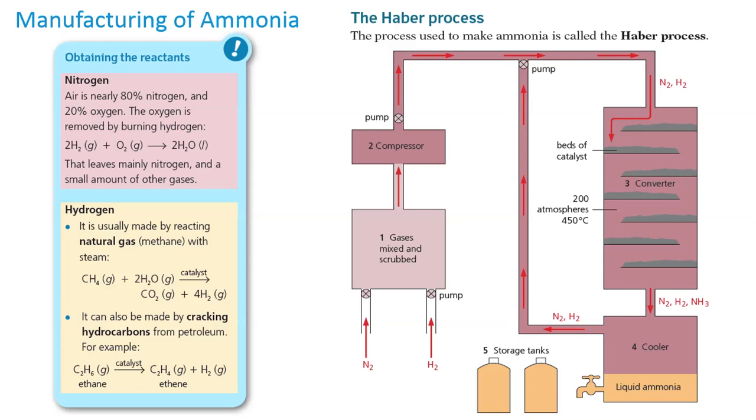By using nitrogen and hydrogen, ammonia is manufactured. The process of manufacturing ammonia is the Haber process. Haber is the name of the scientist who invented this process. Let us understand the Haber process.